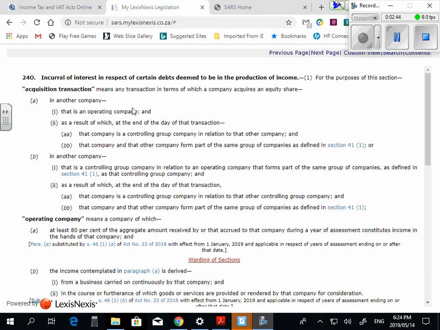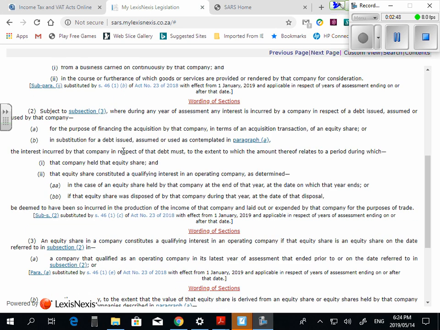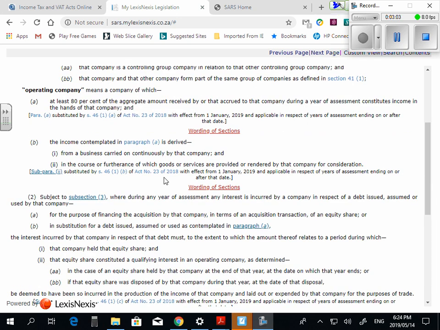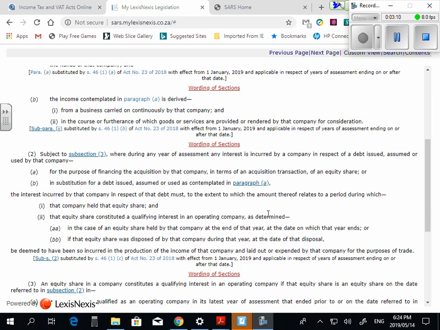So this one overrules it. So guys, 24O in your legislation handbooks. I'm going to go past the definitions to start. I just want to go into subsection 2. And guys, inside subsection 2, where I'm circling it, over there.